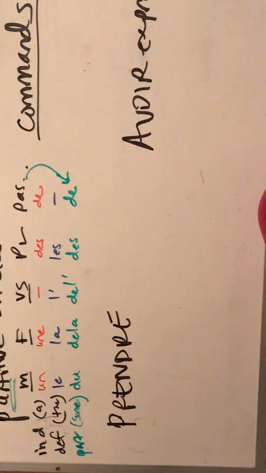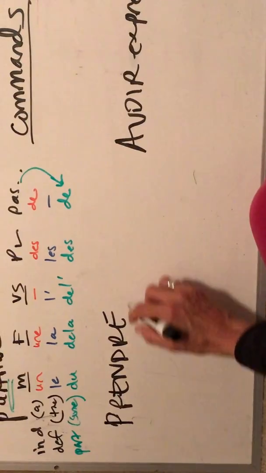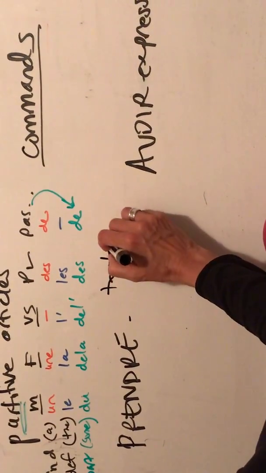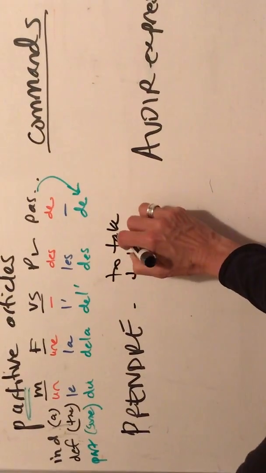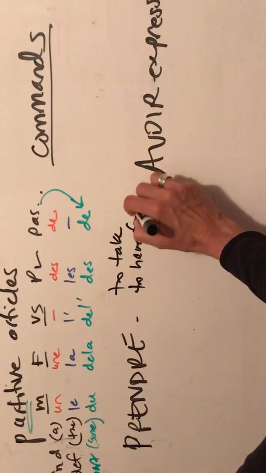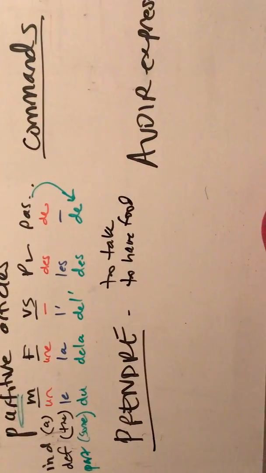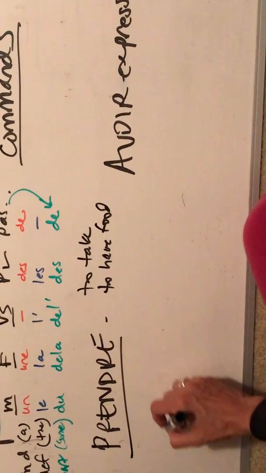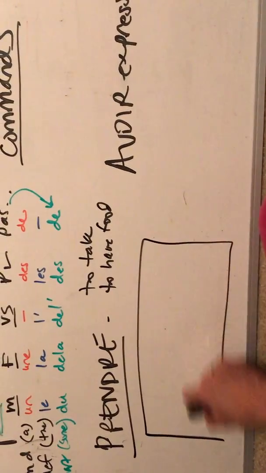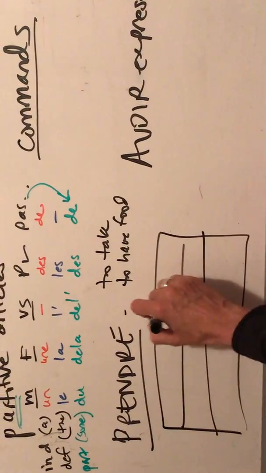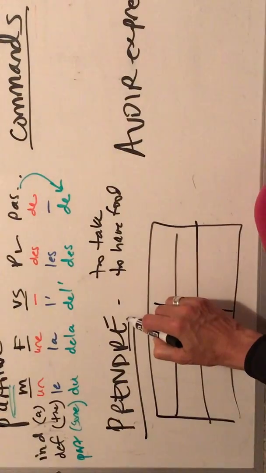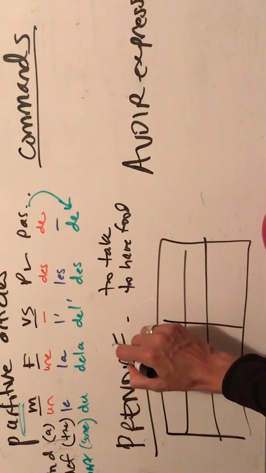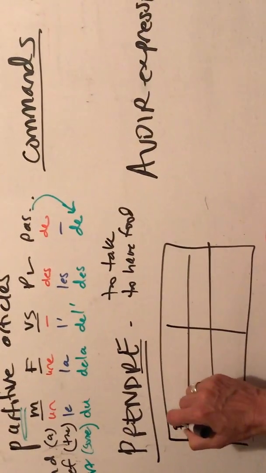Next thing we'll hit is the verb prendre. We're talking all about food in this chapter, and prendre means to take, but it also means to have food, and it's a verb that's used in ordering food all the time. So we'll think again in terms of our lovely verb house. It is an irregular verb. It's going to look a little bit similar to REs that you know, but it changes up a little bit.